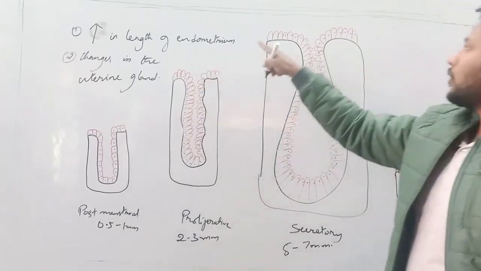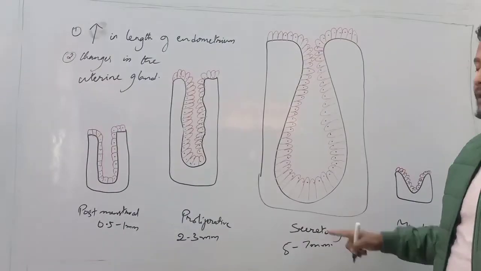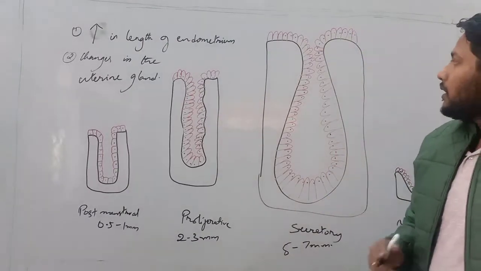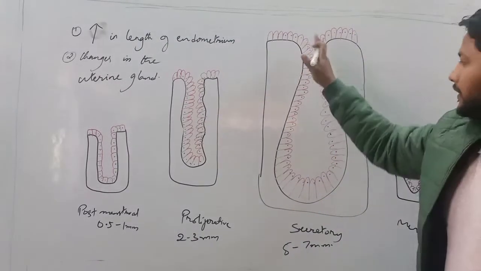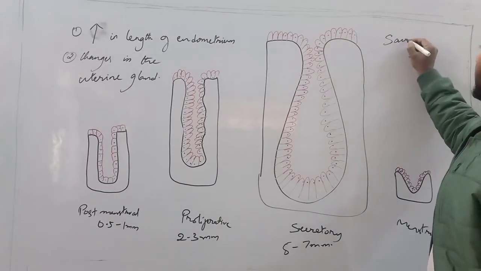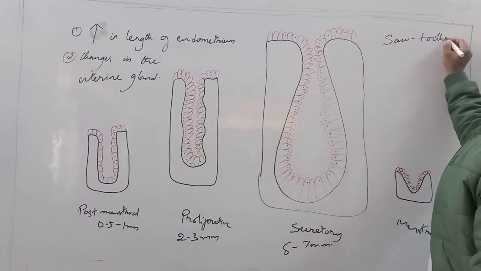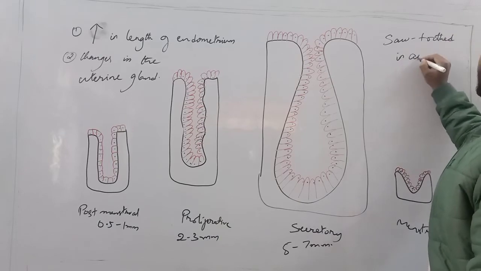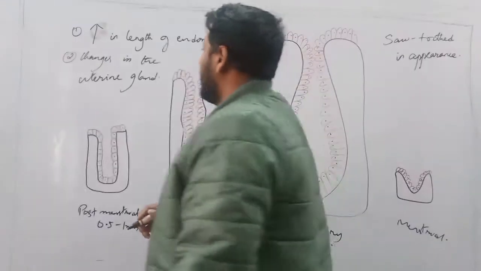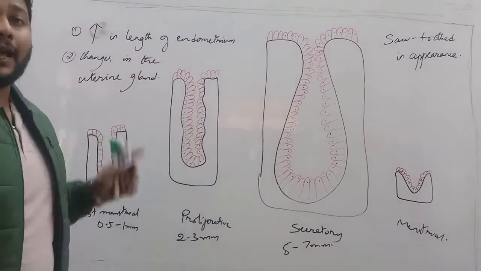It becomes somewhat convoluted, and you can see here in the secretory phase, it becomes convoluted, right? So because acquiring this convoluted position, the uterine gland appears somewhat saw-toothed in appearance. Okay, so we have changes in the uterine gland as well.